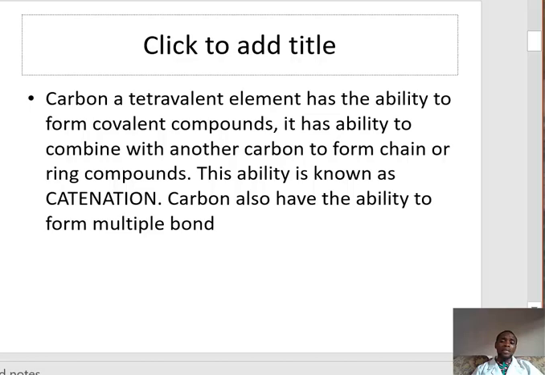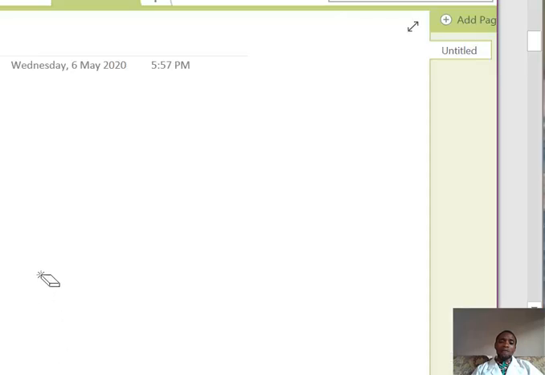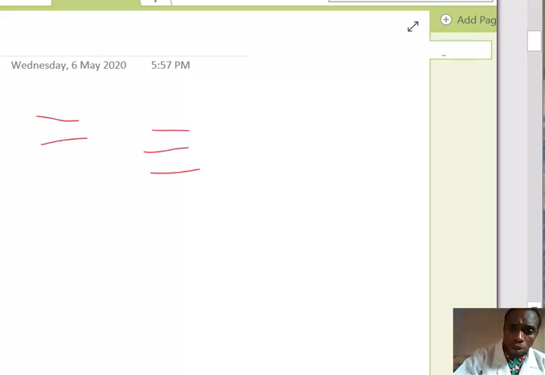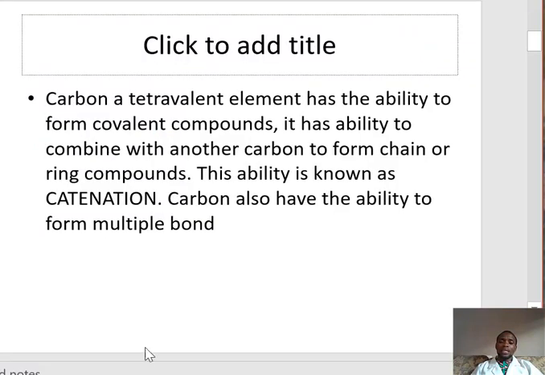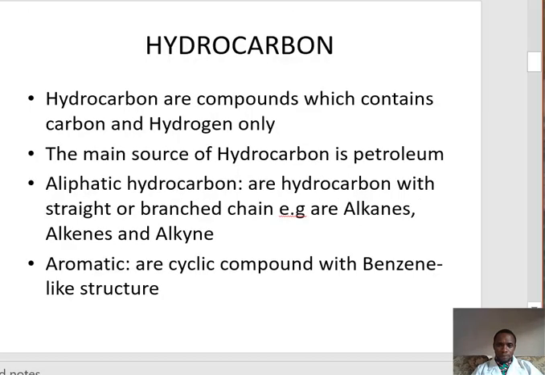Carbon also has the ability to form multiple bonds, that is, double bonds or even triple bonds. Those are the properties of carbon that make it special in organic chemistry.